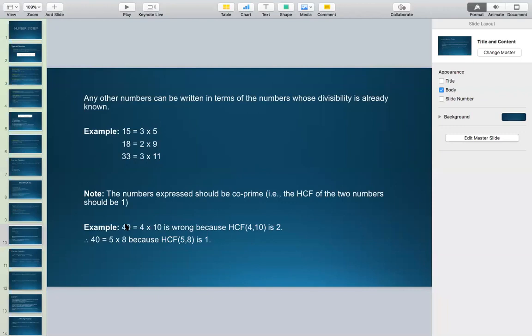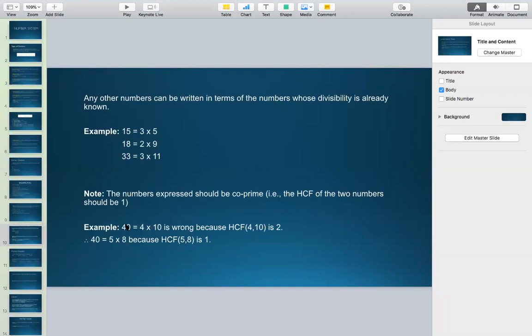You can go for 1 into 40. You can go for 2 into 20. You can go for 4 into 10. You can go for 5 into 8. So there are 4 ways of writing 40 as a product of its two factors: 1 into 40, 2 into 20, 4 into 10, and 5 into 8.